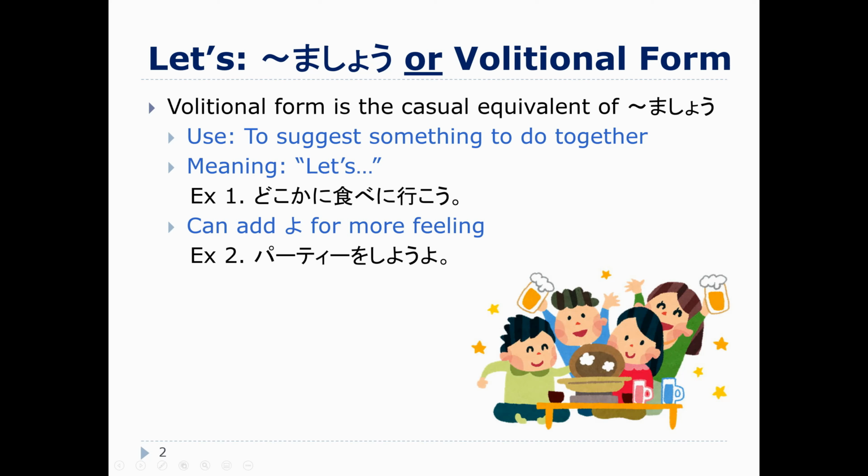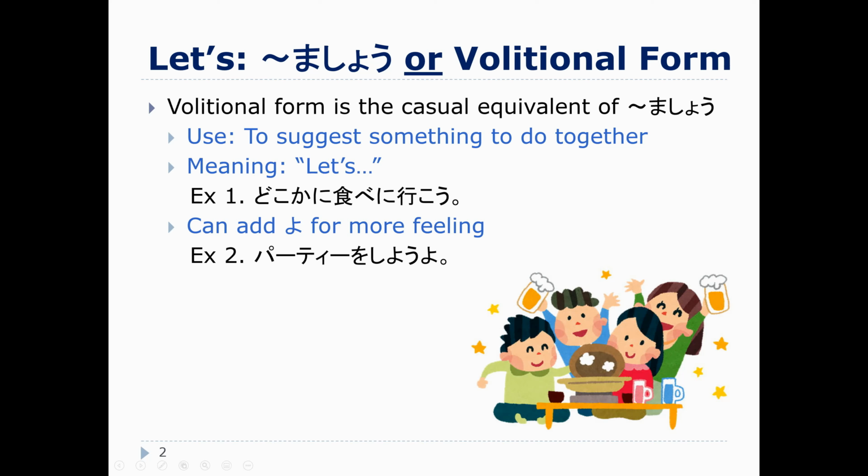So the volitional form is used to suggest that we do something together. So the meaning is like, let's do this, let's do that. So exactly the same as masho, but just in casual speech. So for example, どこかに食べに行こう。Meaning, let's go eat somewhere, right?